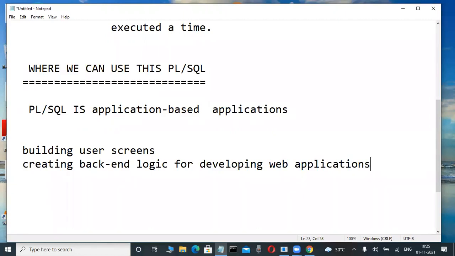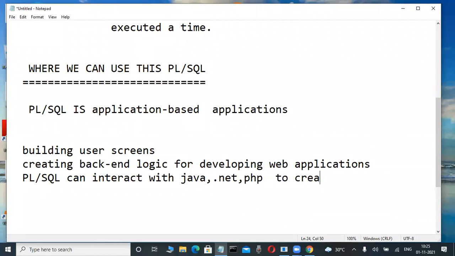Okay? That's why so many fellows are telling that PLSQL can interact with front-end languages. Front-end language means what? Java, .NET, PHP, these types of languages. It will be interacting to create complex logic.